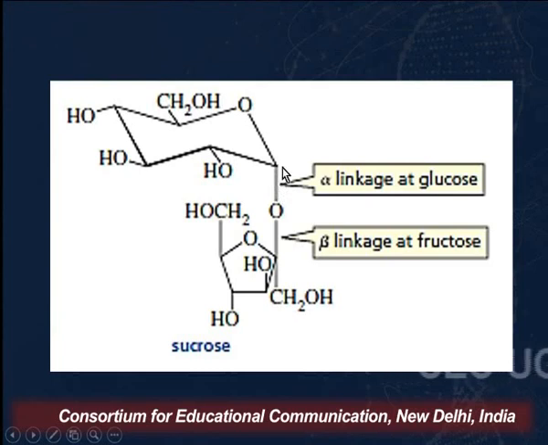Because the bond between the anomeric carbon and oxygen is pointing downwards. And in the fructose residue, the bond between the anomeric carbon and oxygen is pointing upwards, which means the linkage is beta. So the linkage here is an alpha 1 beta 2 glycosidic linkage,